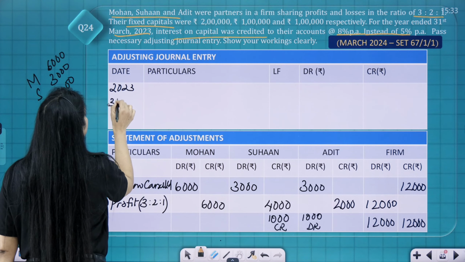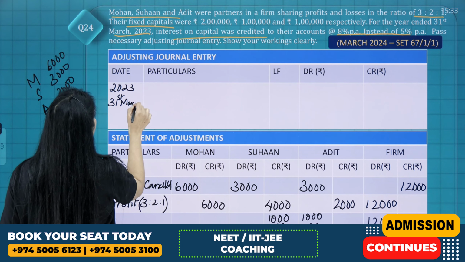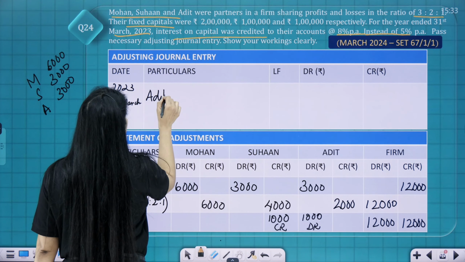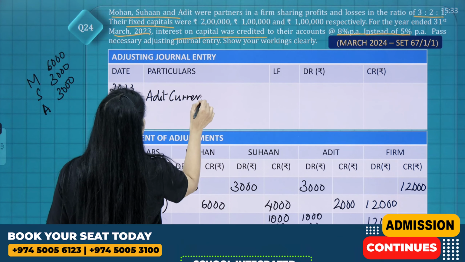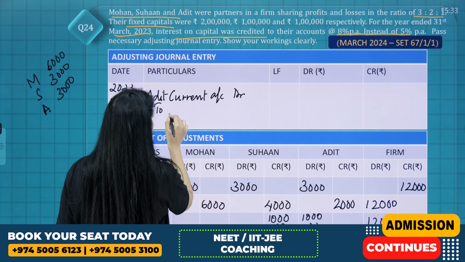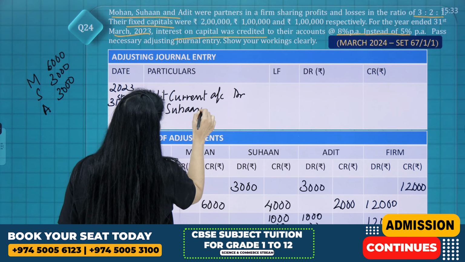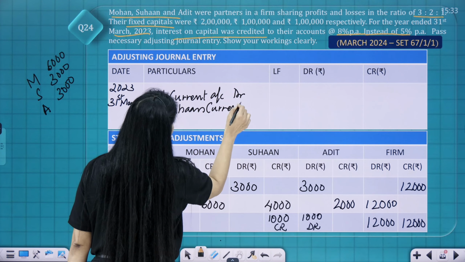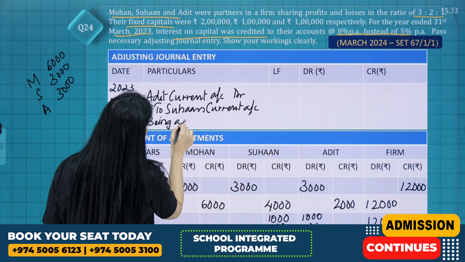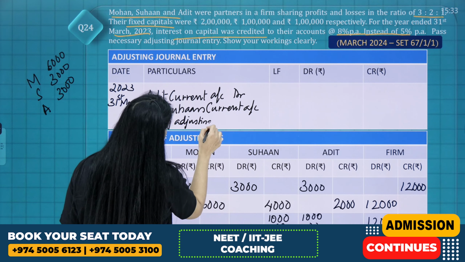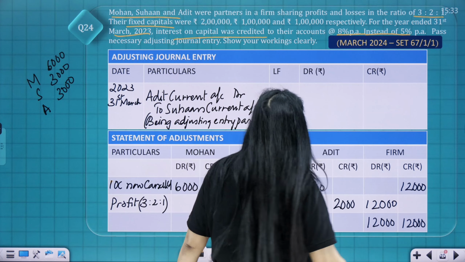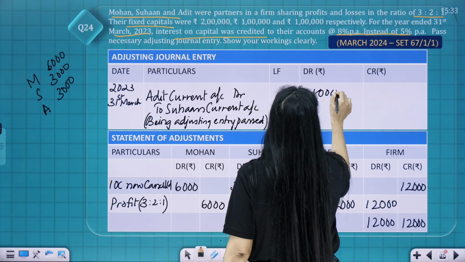2023, 31st March. You're going to pass the entry: Adit's current account, debit to Suhan's current account, being adjusting entry passed. That is 1,000 and 1,000.